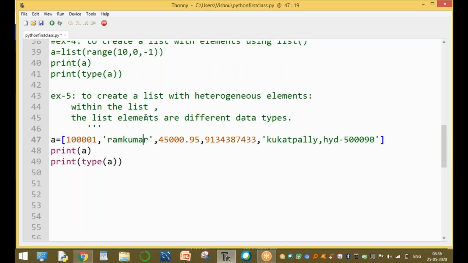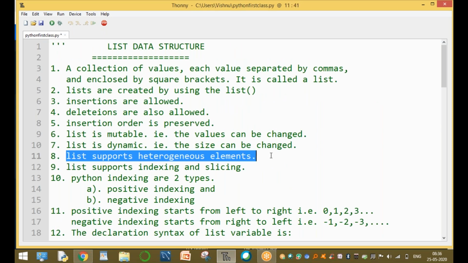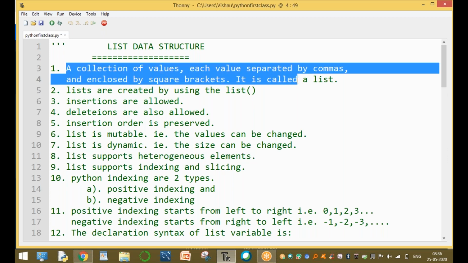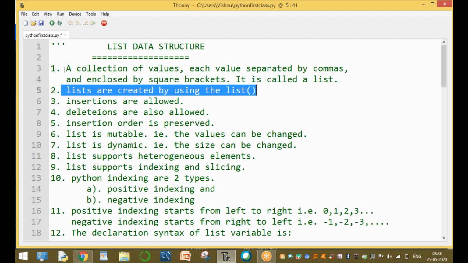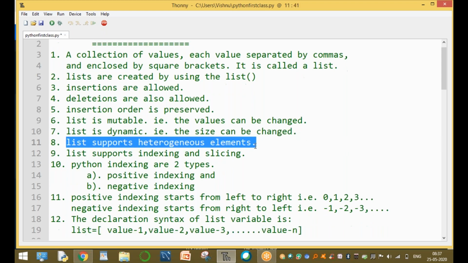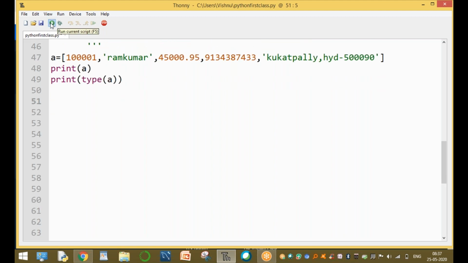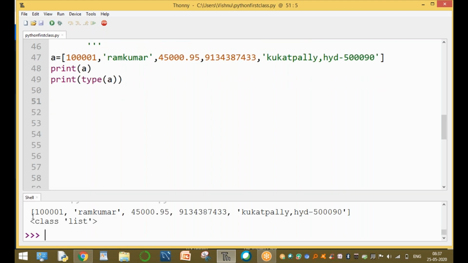Here is one example, please observe this. The list supports heterogeneous elements. Creating a list is a collection of values separated by commas enclosed by square brackets. The first and second points are completed. Now the list supports heterogeneous elements, that is the 8th point. Run this script. Here 1001, Ramkumar, 45,095, the cell number, and the address is Kukatpally.